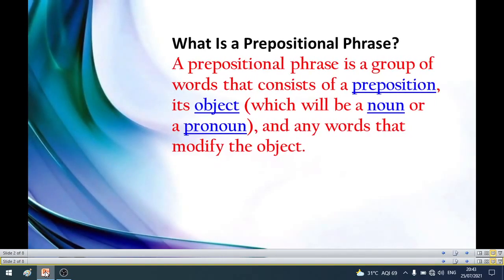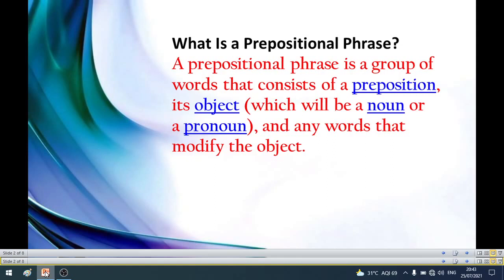So what is a prepositional phrase? If you see the title itself, you can easily understand the topic. Preposition is a word, one of the parts of speech which is placed before a noun or a pronoun in order to show the relationship with other words in a sentence. That is the use of a preposition.